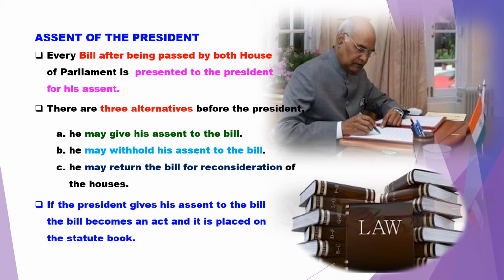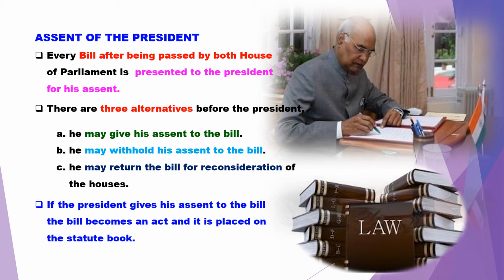Or he may return the bill for reconsideration. He may suggest some ideas, and he may think that he needs some amendments, and he may return the bill for reconsideration. And he can withhold his assent to the bill. So my dear students, here the president has three different types of alternatives, and one such power we will be discussing is the discretionary power of the president.